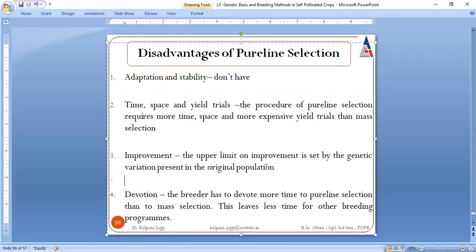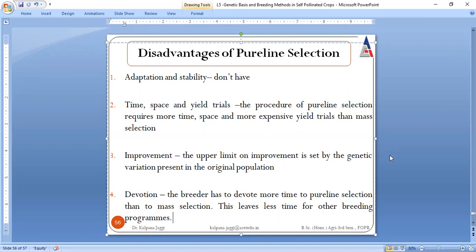How much genetic variation could be introduced in these pure lines is controlled by the genetic content of the original population. And a very tough task is that the breeder has to give more time. See, there we were devoting 6 years, here we are devoting 7 to 8 years. And when a person is occupied for 7 to 8 years with a particular breeding methodology only, this leaves no time for such a breeder to even look after the new technologies or new inventions that are coming around. So this is the disadvantage.